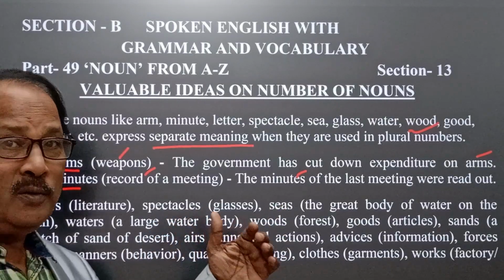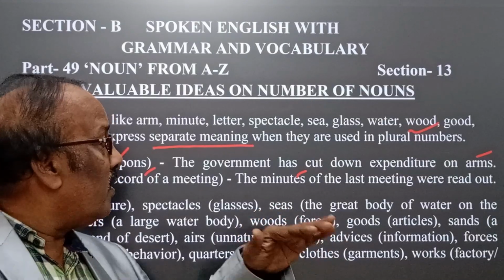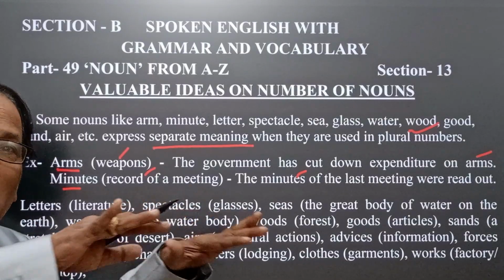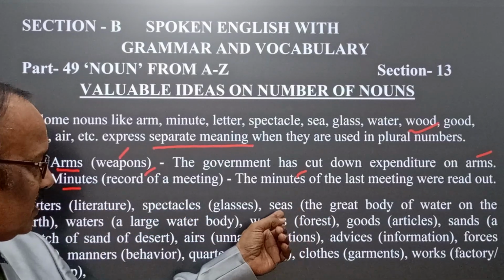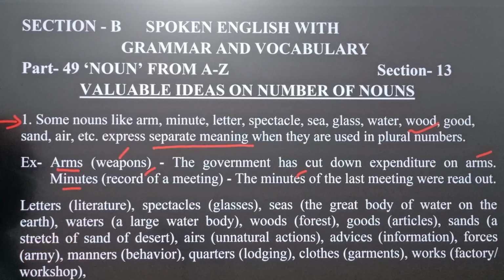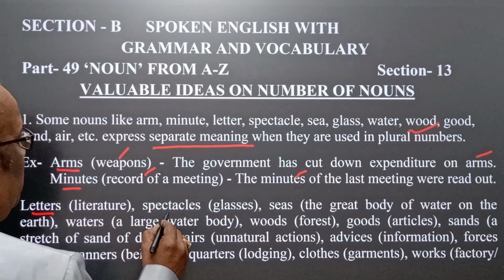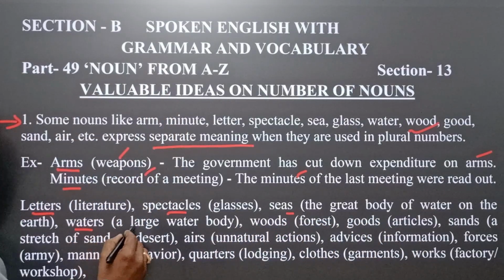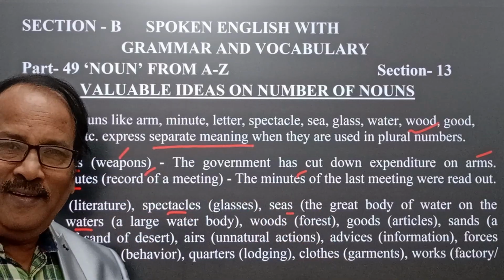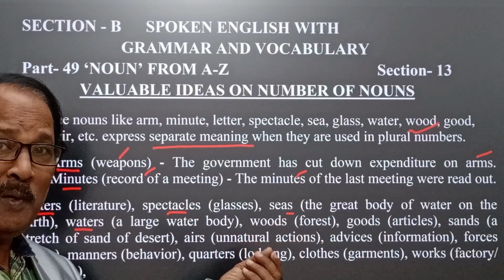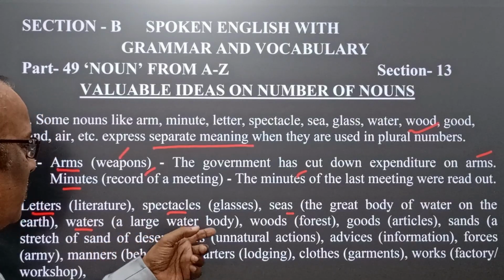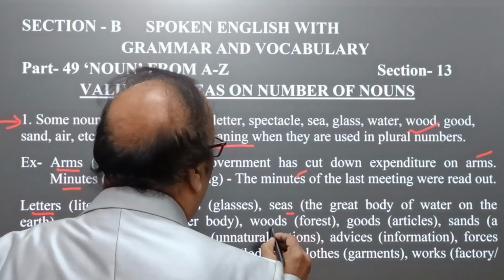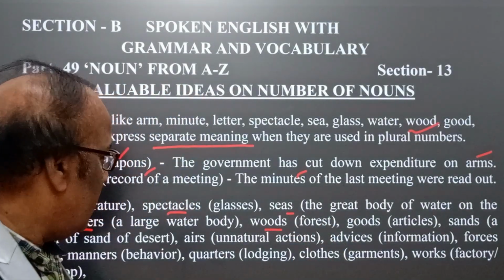Seas, we know sea, but seas here means the great body of water on the earth, naturally the vast ocean. Again, waters: we know water is an uncountable noun, but here waters means a large water body. Woods means forest.